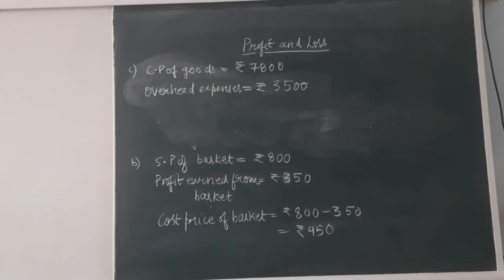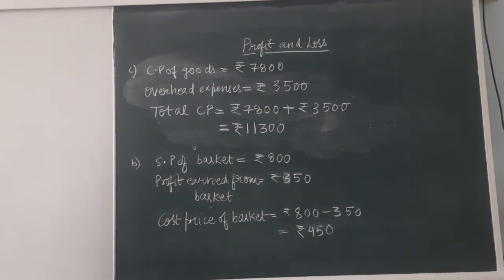So the first statement will be the cost price of goods. What is the cost price of goods? It is rupees 7,800. And the overhead expenses are rupees 3,500. Now what are overhead expenses? Overhead expenses are the transportation charges. It can be the charges which are charged to the customer or the shopkeeper in transportation while exporting or importing. So students, now to find out the total cost price, what do we have to do? To find out the total cost price, we have to add the overhead expenses to it.